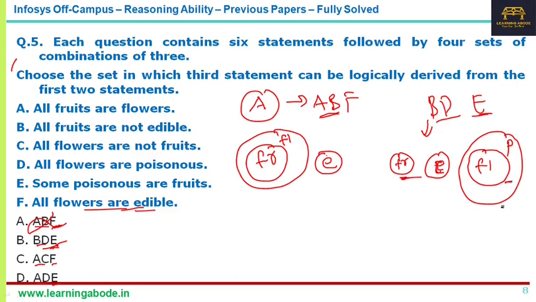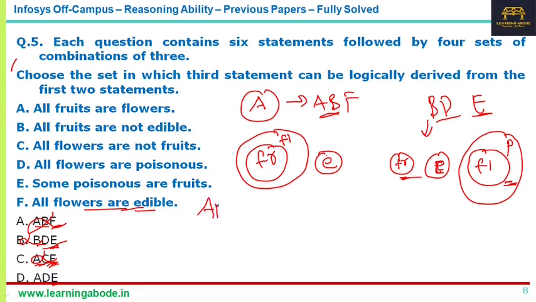As far as B and D are concerned, fruits are in no way connected to poison, so option B is also ruled out. Now if you take A, C, F: A is all fruits are flowers, and C is all flowers are not fruits. The statement itself is contradicting, so this is also ruled out. So the answer must be ADE.